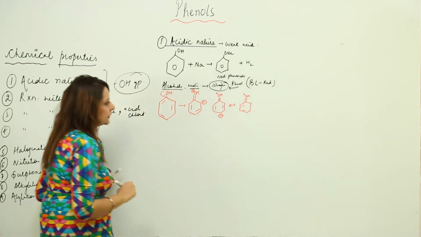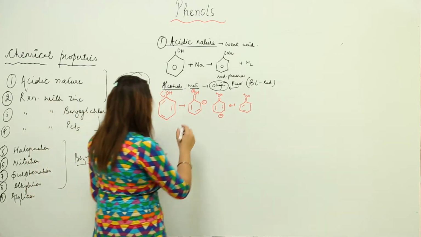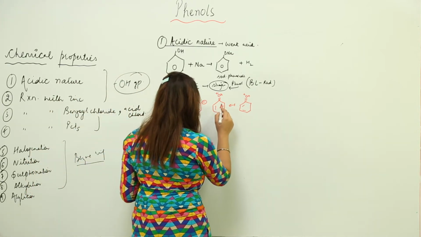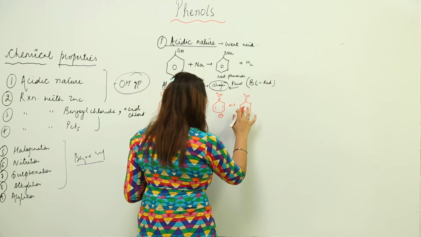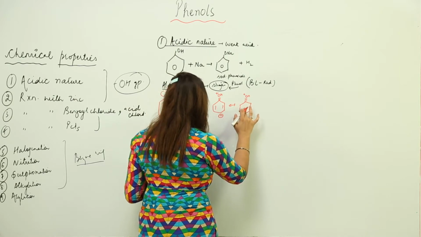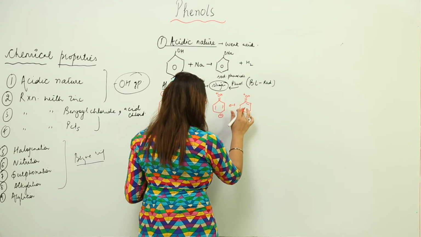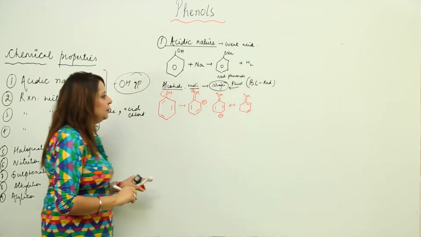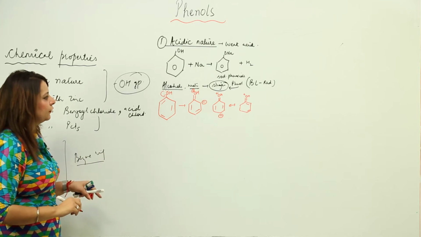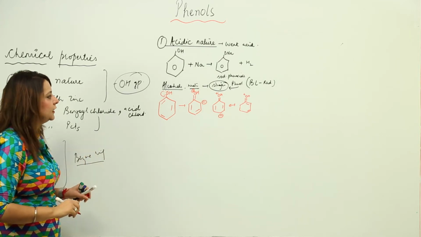It will be like this. So it's one double bond here, here. So it will be, or it will be like this. So that means we can have these kinds of resonating structures.